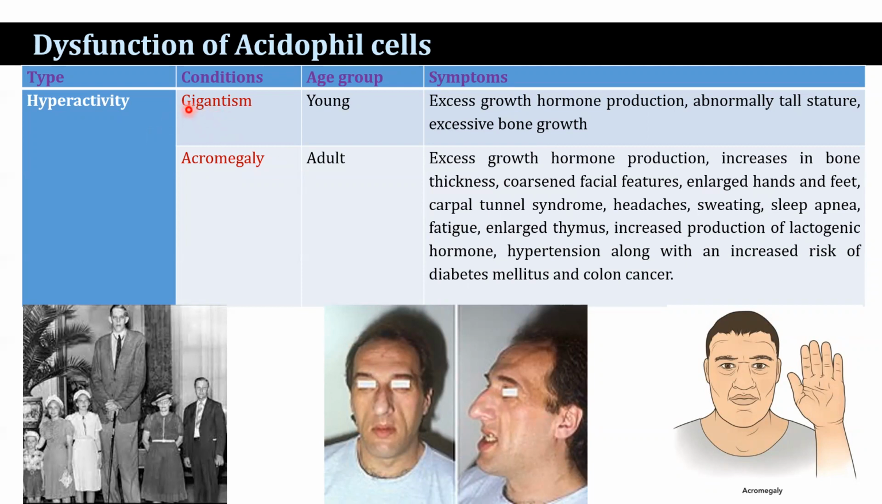In the case of hyperactivity, there is a condition, gigantism, that is found in the young and is characterized by excessive growth hormone production, abnormally tall stature, and excessive bone growth. Whereas acromegaly is found in adults and is characterized by excess growth hormone production, increase in bone thickness, coarse facial features, enlarged hands and feet, carpal tunnel syndrome, headache, sweating, sleep apnea, fatigue, enlarged thymus, increased production of lactogenic hormone, hypertension, along with an increased risk of diabetes mellitus and colon cancer.